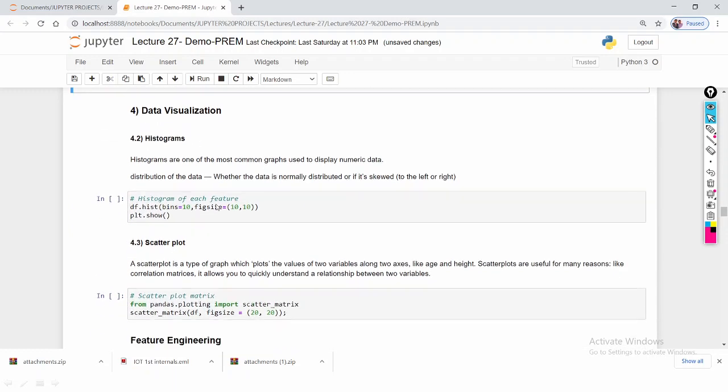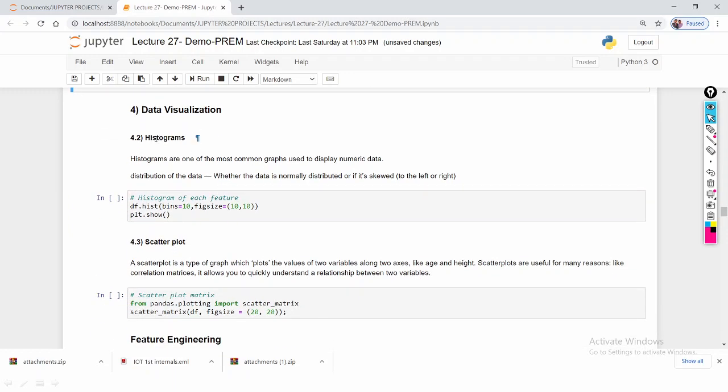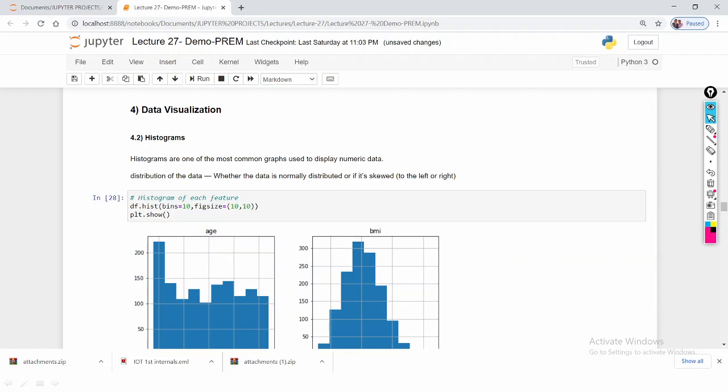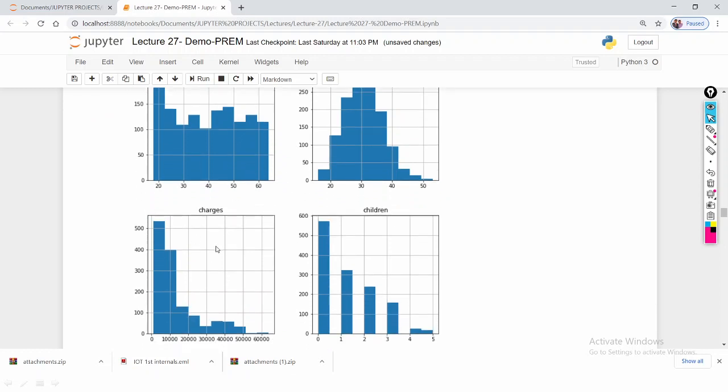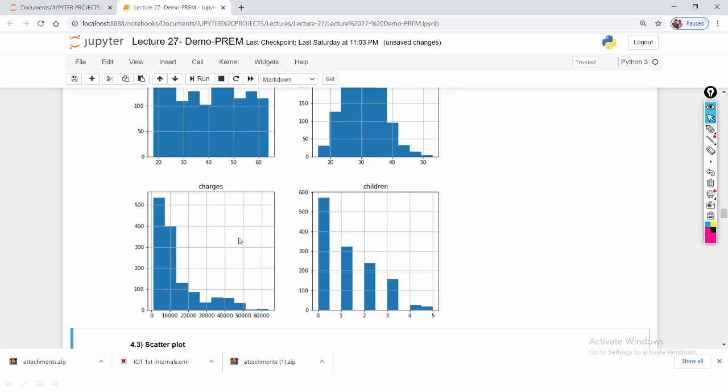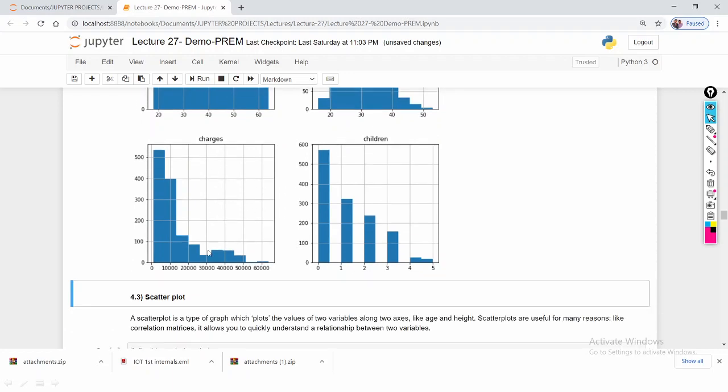And data visualization. Under data visualization, let me check the histograms. Histograms are one of the most common graphs used to display numeric data, showing the distribution of the data. Distribution of data means whether the data is normally distributed or skewed. You can identify here that BMI looks like a normal distribution. This is charges and children. These two diagrams are kind of skewed.